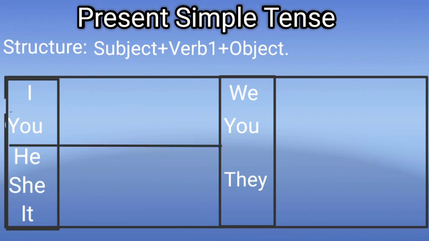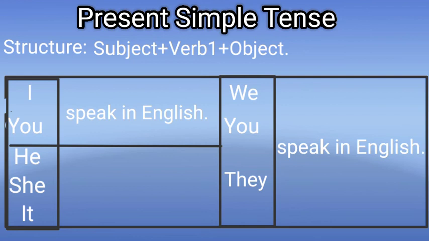Next, the second step: verb 1 and object, I will take both steps at a time. For example, speak in English, and next also speak in English, and next speaks in English. See here: I speak in English, we speak in English, you speak in English, and they speak in English.